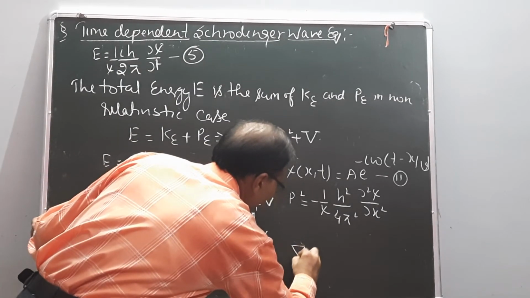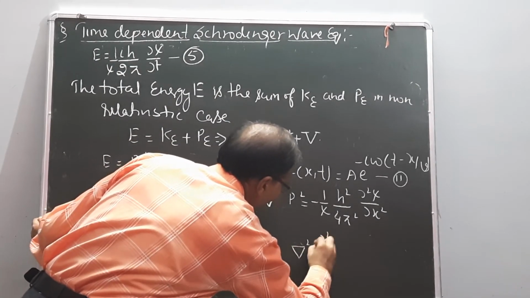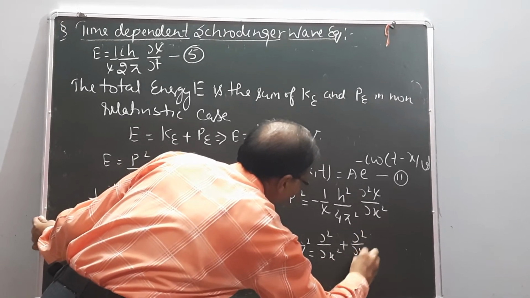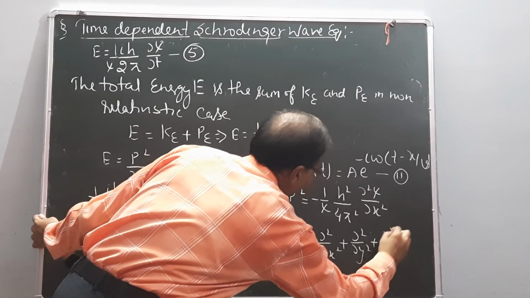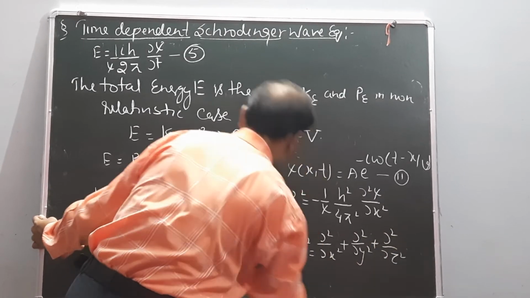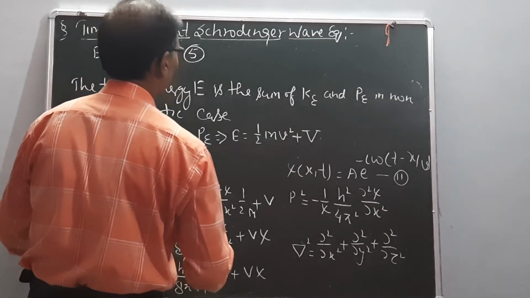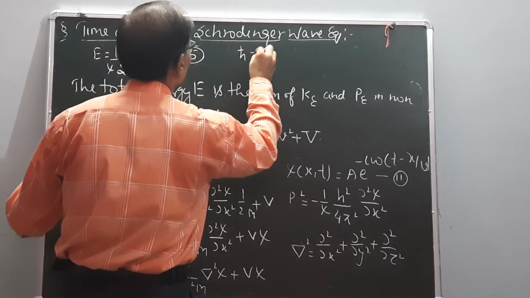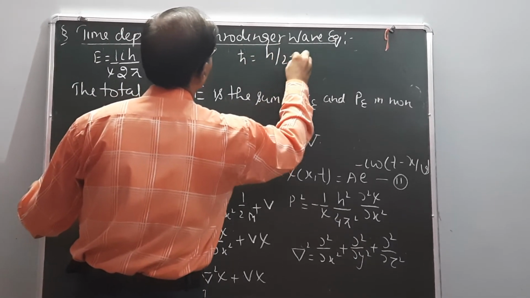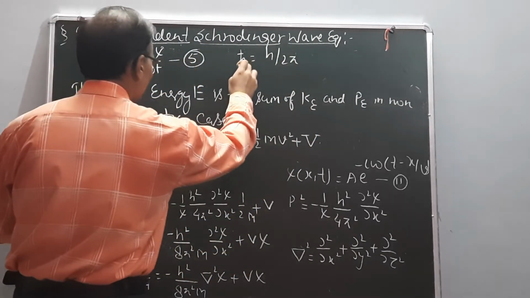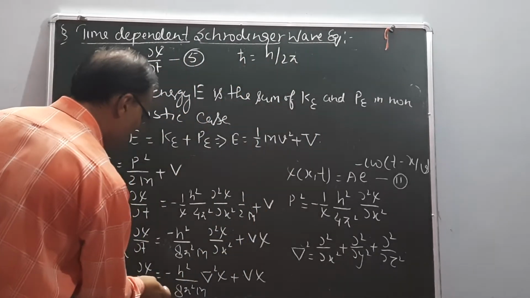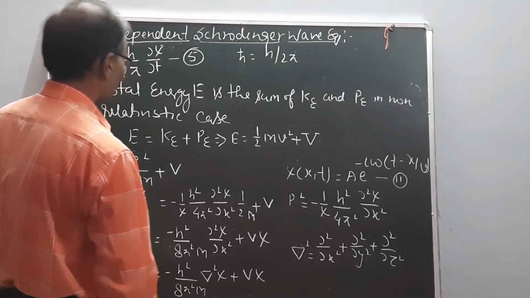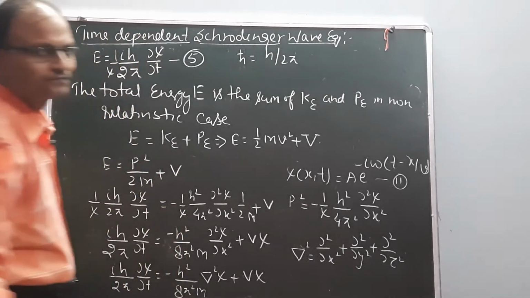Operator square equals del square upon del x square plus del square upon del y square plus del square upon del z square. Now the value of h cut equals h upon 2 pi. So evaluate h cut in this equation and solve the time dependent Schrodinger wave equation.